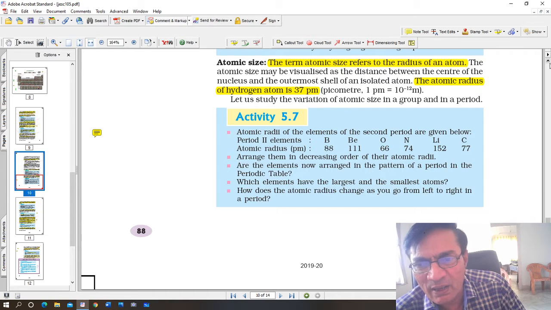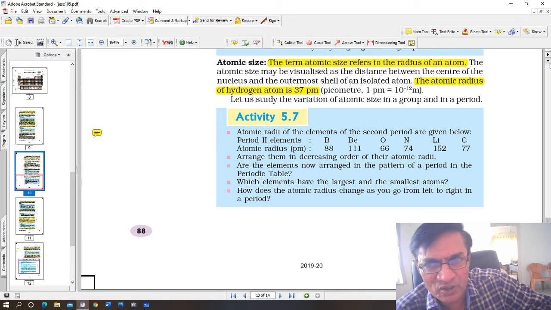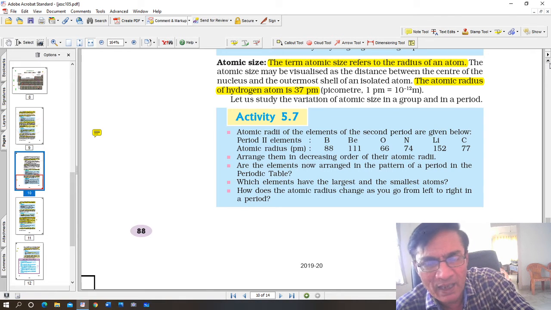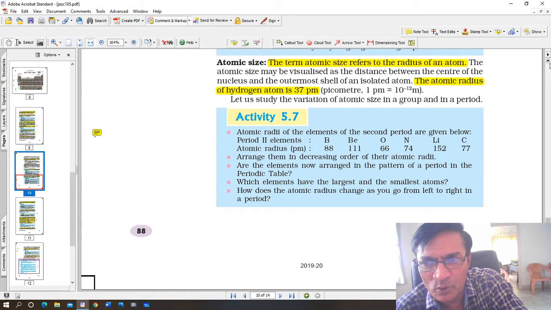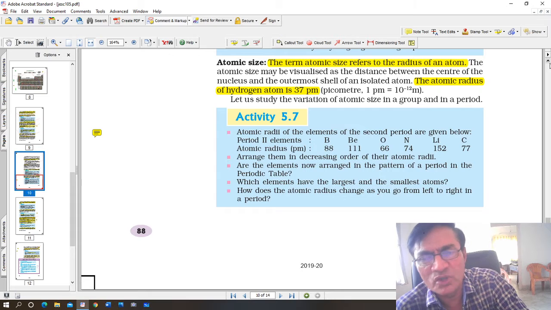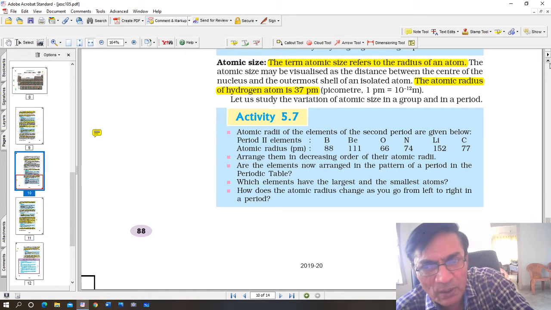Are the elements now arranged in the pattern of a period in the periodic table? If you look at the periodic table, remember lithium is supposed to be the first one. After lithium, beryllium, then boron, after boron carbon, after carbon nitrogen, and then oxygen, in that order. This is not in the proper order. The elements have been rearranged anyhow.